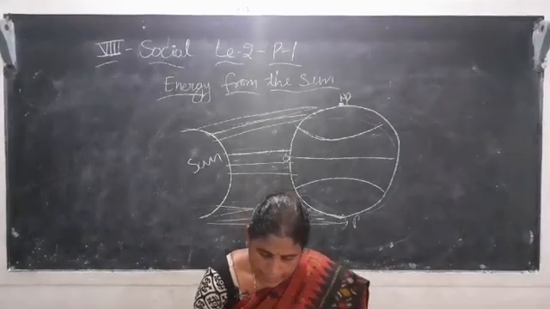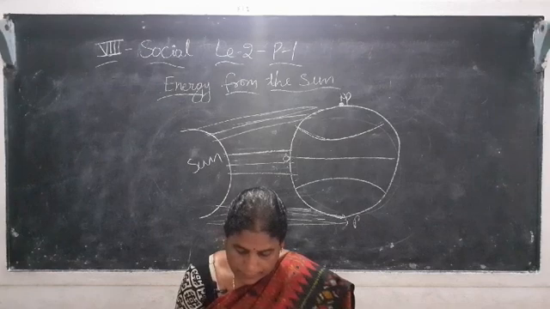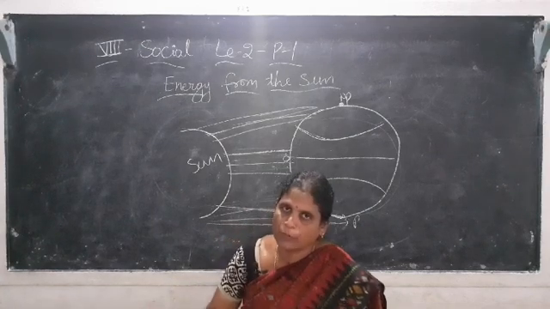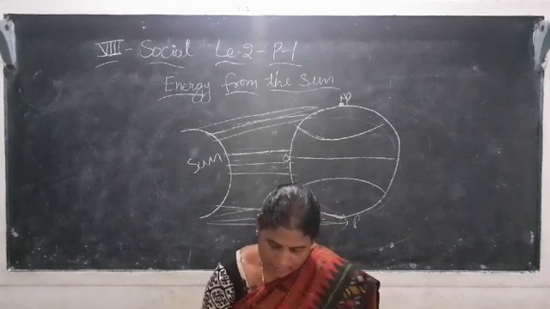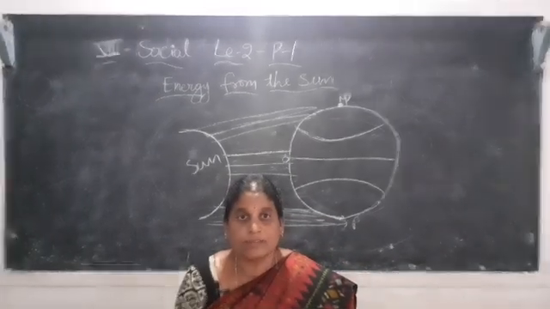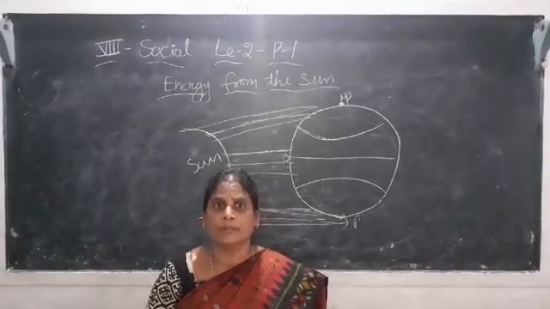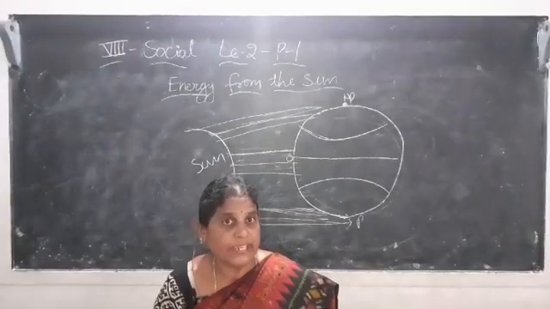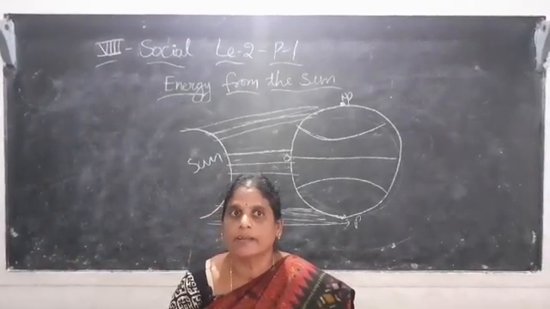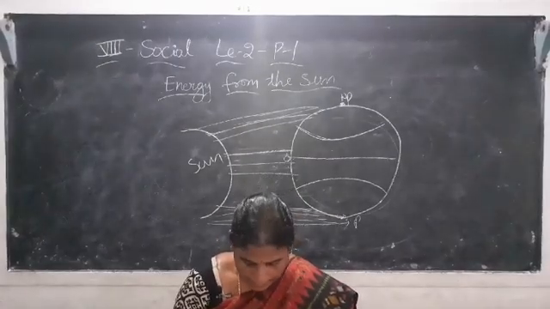The energy radiated by the sun is more or less constant, with very little variation throughout the year and year after year. But there is variation within the year also. Some months are very hot, some months are very cold, and in some months it is neither cold nor hot.